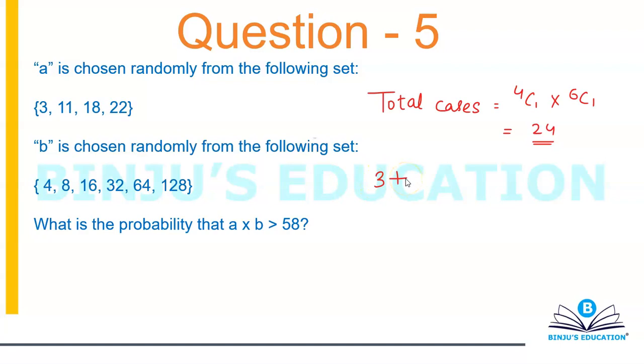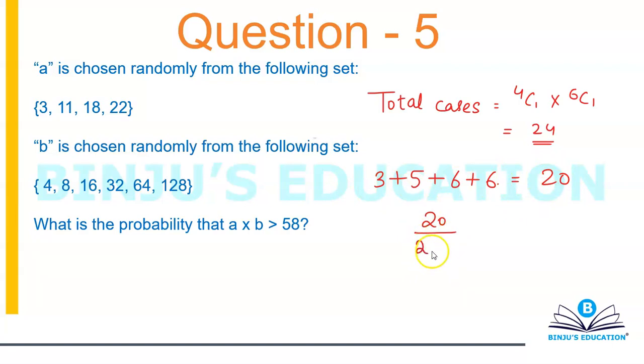Next is 11. 11 and 4 will give me 44, not possible. But 11 with 8, with 16, with 32, with 64, with 128, all of them are going to give me a product greater than 58. So that's 5 cases. Now 18 multiplied with any of the 6 numbers, that is 4, 8, 16, 32, 64, 128, is going to give me a product greater than 58. And same thing I can say for 22 also. So the total is 6 and 6, 12, and 8 is 20. So favorable cases are 20.